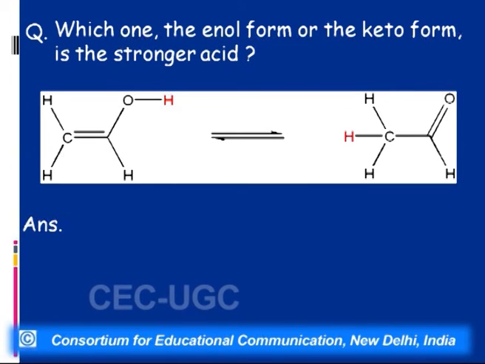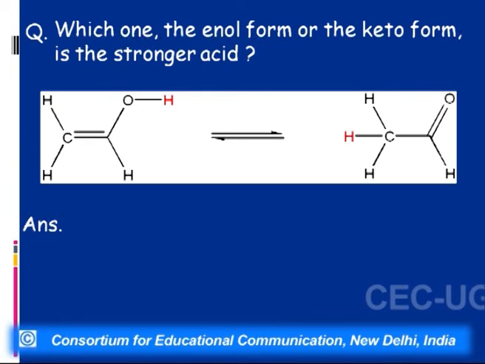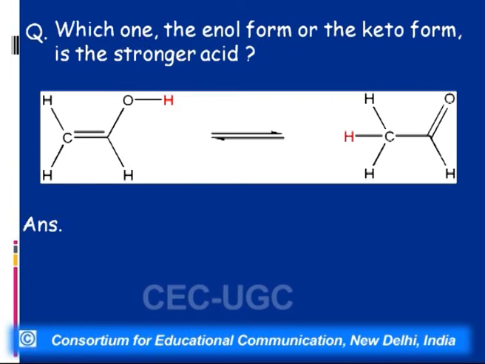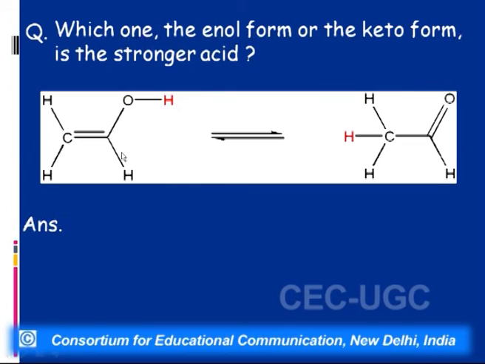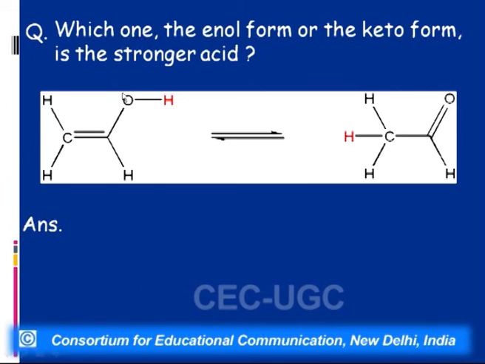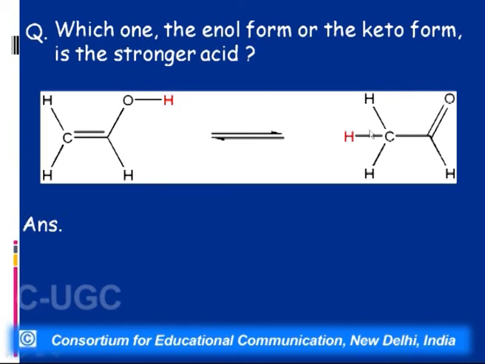Now the question arises, which of the two forms, the ketonic form or the enolic form, is more acidic? The enolic form is more acidic here because the H is attached to a more electronegative atom, which is oxygen, whereas here hydrogen is attached to a carbon which is not as electronegative.